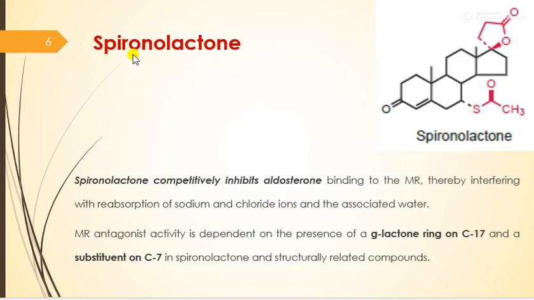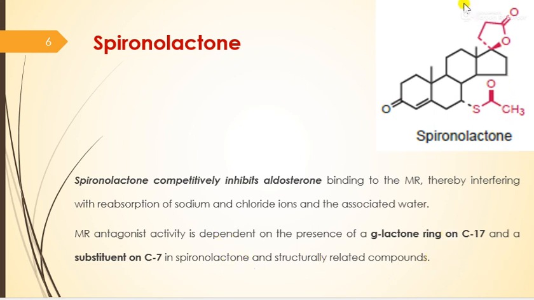Now, we are going to study spironolactone in detail. Spironolactone competitively inhibits aldosterone, which binds to the mineralocorticoid receptor, thereby interfering with the reabsorption of sodium and chloride ions and the associated water. This mineralocorticoid antagonist activity is dependent on the presence of the gamma-lactone ring on the C17 and a substituent on the 7th position in spironolactone and structurally related compounds.